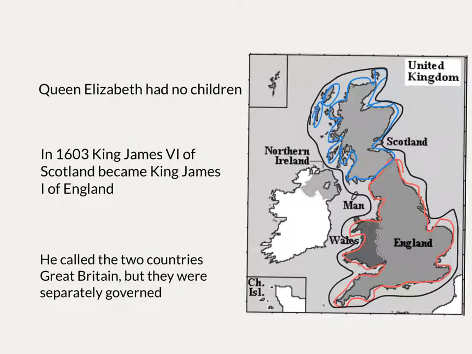Queen Elizabeth, daughter of King Henry VIII, did not have any children, so King James VI of Scotland assumed the role of king in England in 1603. The two countries were referred to as Great Britain, but they each had separate parliaments and were separately governed.